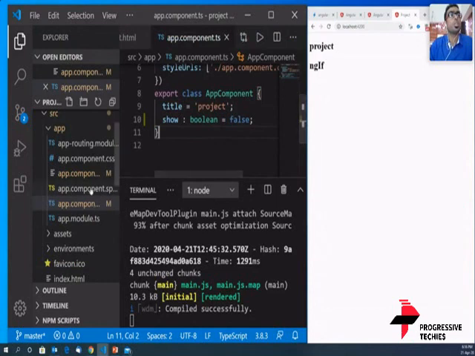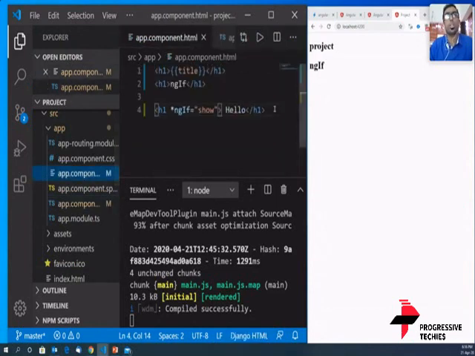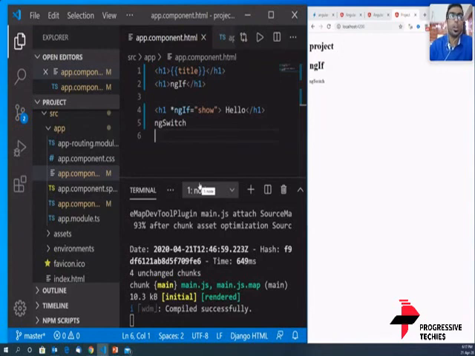The first topic that we'll be discussing today is ngSwitch. ngSwitch is the next topic we'll discuss today. ngSwitch, like any switch case statement, is for you to select between a set of options. For example, you have a color selection, and you have four colors in a variable, and you need to display to the user which color is to be displayed.